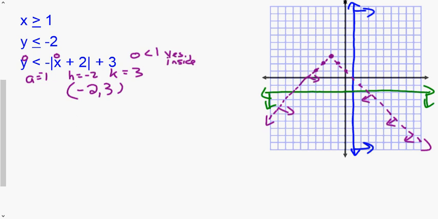So we need to go inside the V, right of the blue, below the green. Okay, so it is this region right below and inside. So this trapezoidal region right here is what we are shading. That is our final answer.